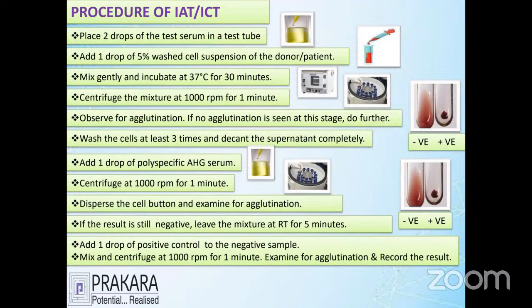If it is negative, you add 1 drop of anti-immunoglobulin, centrifuge again, and finally examine for agglutination. If agglutination is present, we write the report as positive. If agglutination is absent, we write the report as negative. So this gives a report of ICT positive. That means he has sensitized cells in the blood and a particular antibody in the plasma.